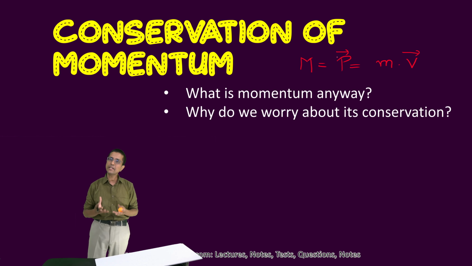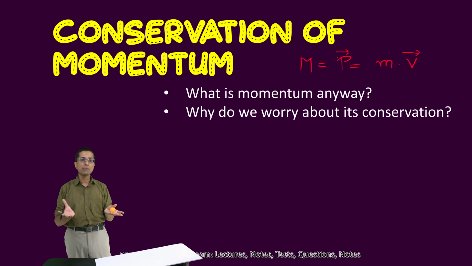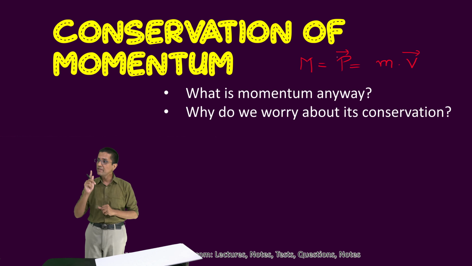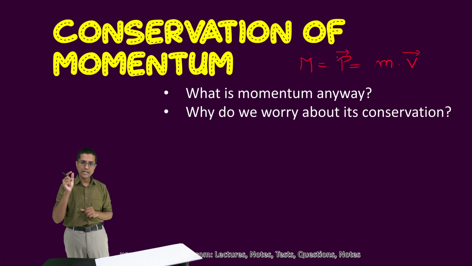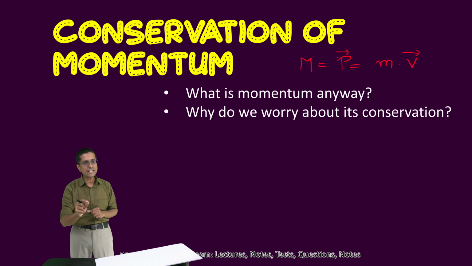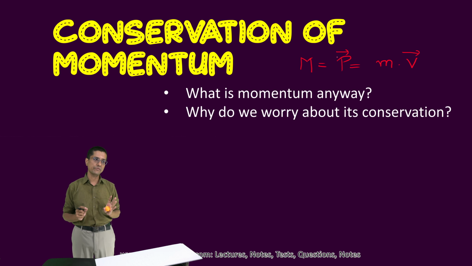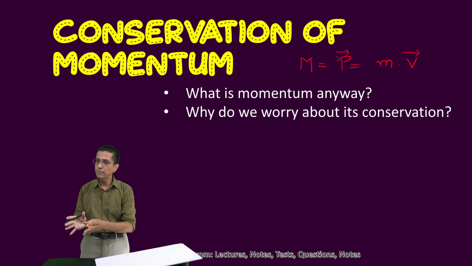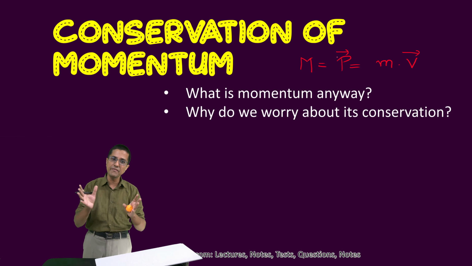Now what does it mean by conservation of momentum? I mean, momentum is a vector quantity. So what does it mean by conservation of momentum? How is it different from the conservation of energy? It is different because when we have vector quantities, it means that momentum in each and every direction is actually conserved. Okay, so that is the difference between scalar and vector. When I have conservation of a vector quantity, it means that that particular quantity, for example momentum, would be conserved in each and every direction.